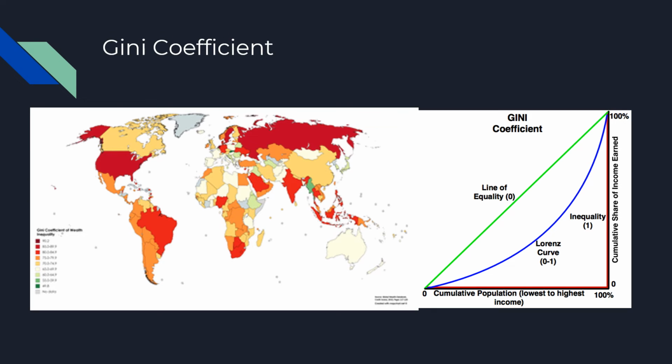There are 3 factors at play here. The perfect equality line, which is a 45-degree line with a positive slope starting at 0. The feasible equality, which is what is referred to as the Lorenz curve, and the actual wealth distribution curve of a country. The area above the Lorenz curve is just the space above it until it reaches the perfect equality line. The area below the Lorenz curve is just the space below it until it reaches the actual wealth distribution curve of a country. The above area divided by the area of the 2 added up is the Gini coefficient.